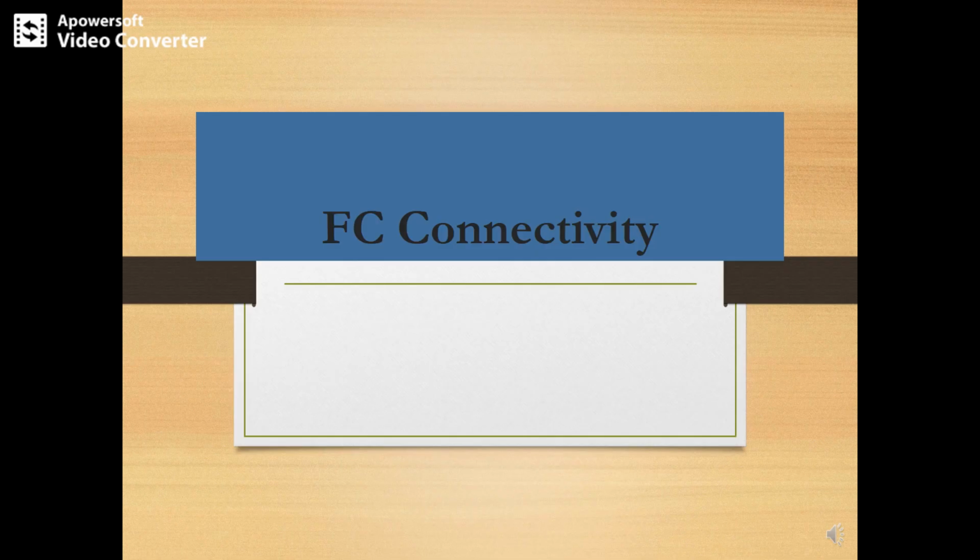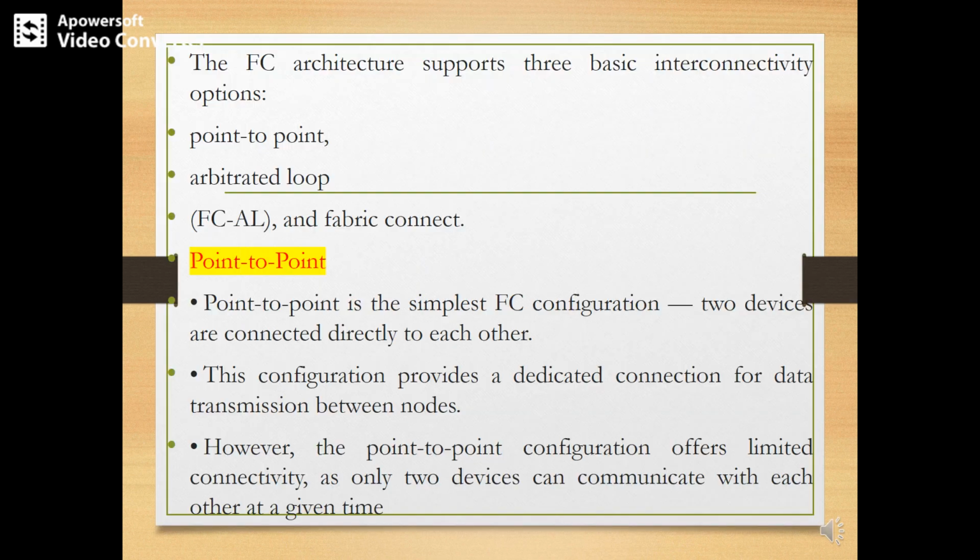Hello everyone. In the present session, I'll cover FC connectivity. The FC architecture supports three basic connectivity options: point-to-point, arbitrated loop, that is FCAL, and Fabric Connect. So first we'll take point-to-point connectivity.